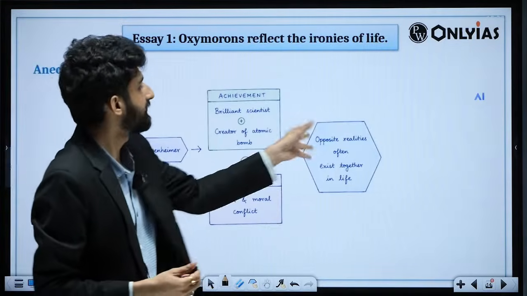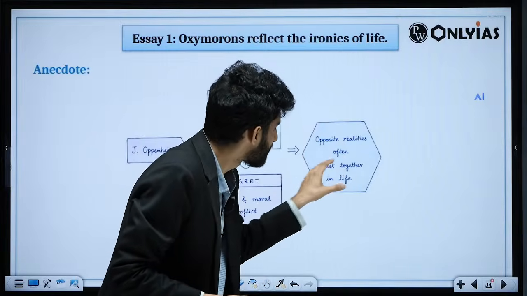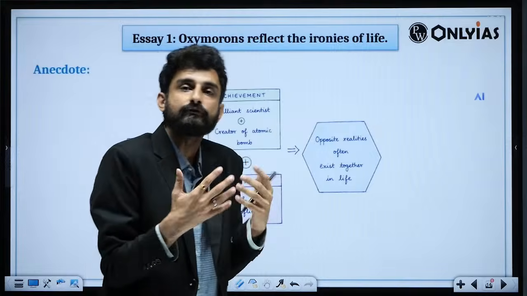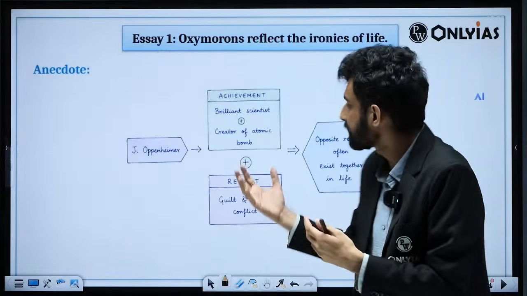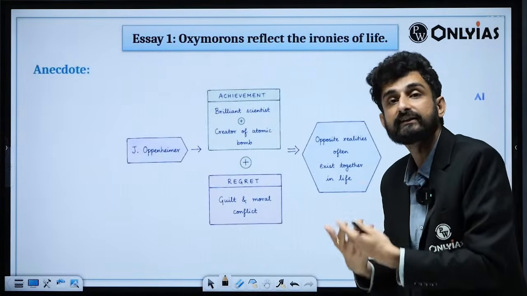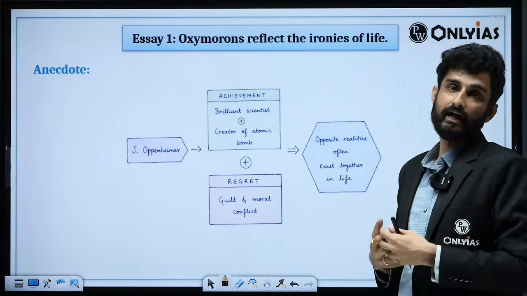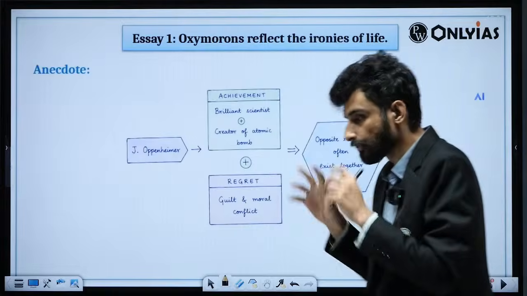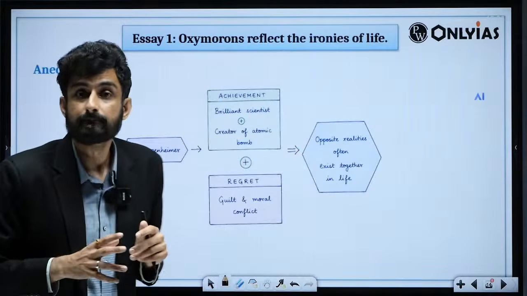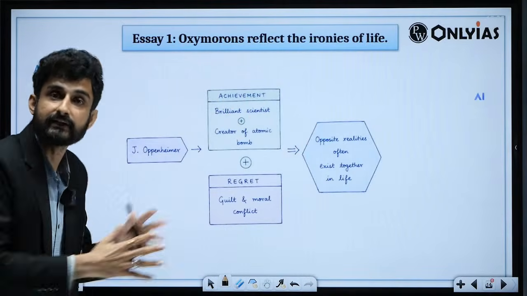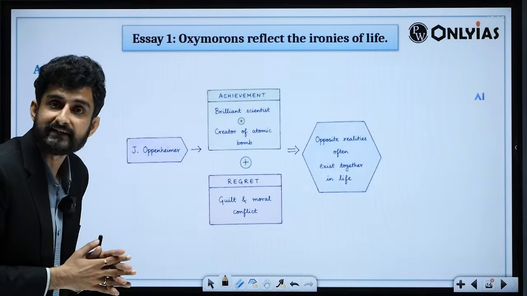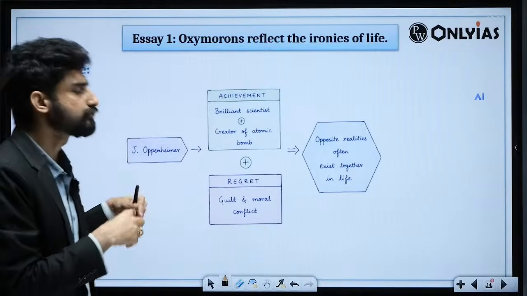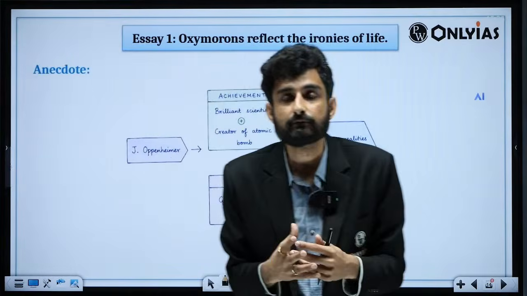And that is what we see, that opposite realities often exist together in life. But what we have to come out with from this context is that we have to create things for the larger happiness of the society. That is the context. You can also talk about the context of the Nobel prizes that have started. You can give the background of the Nobel prizes in our understanding. You can also give so many exemplifications, so many oxymorons.